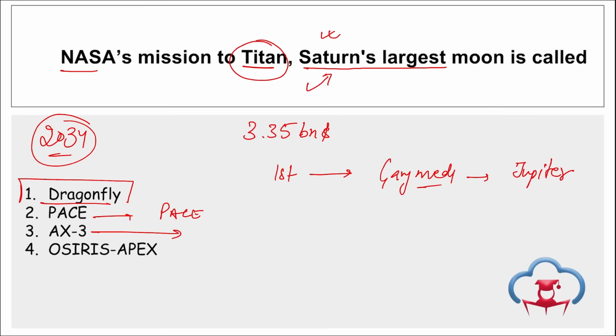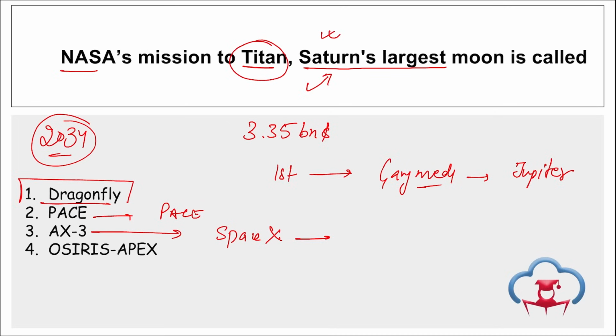Then if we talk about the AX3 mission, that is the Axiom Space 3 mission, this was launched by SpaceX. What was it that was launched by SpaceX?